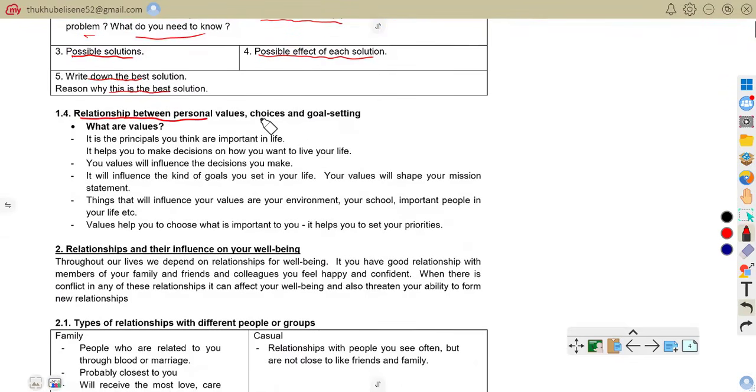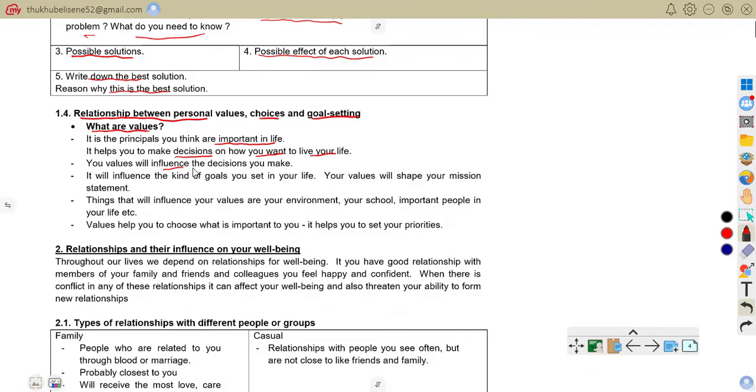Now let us come to the relationship between personal values, choices, goals, and team. Then the question is, what are the values? We first start by what are the values? It is a principle you think is important in life. Values are principles you think are important, as they help you to make decisions on how you want to live your life.